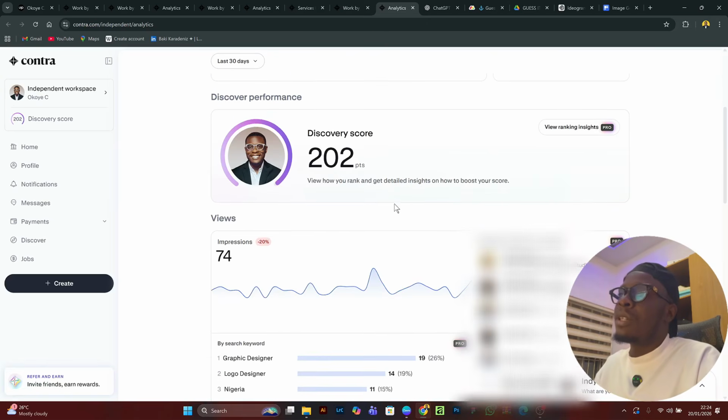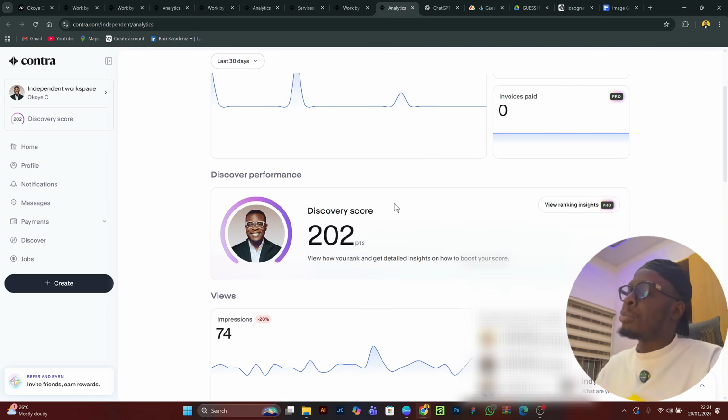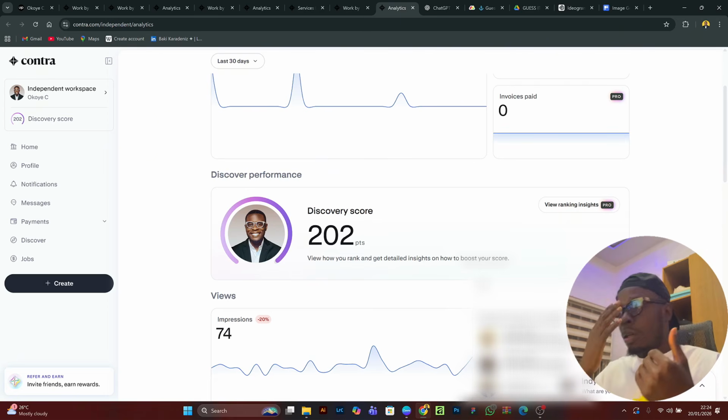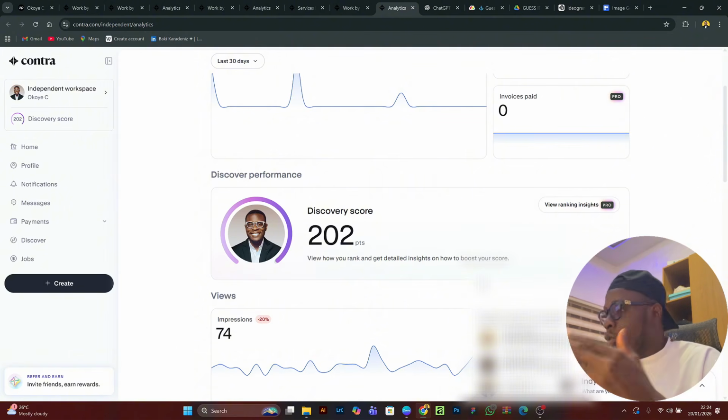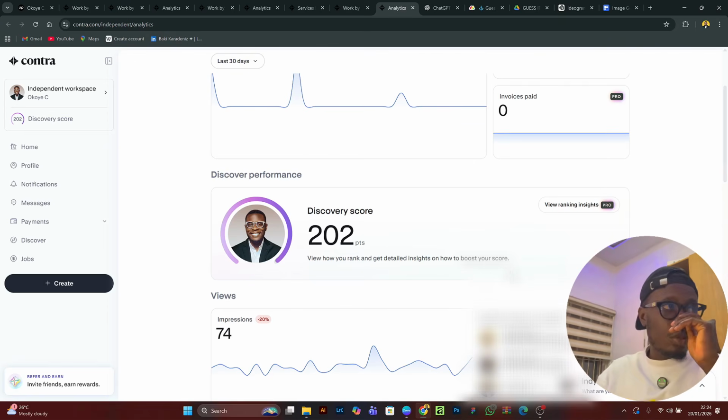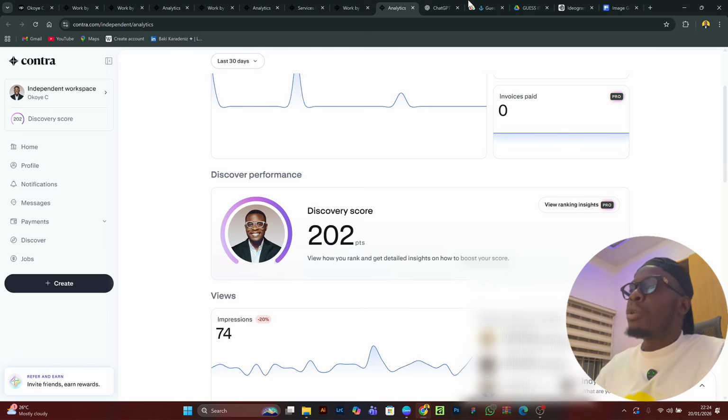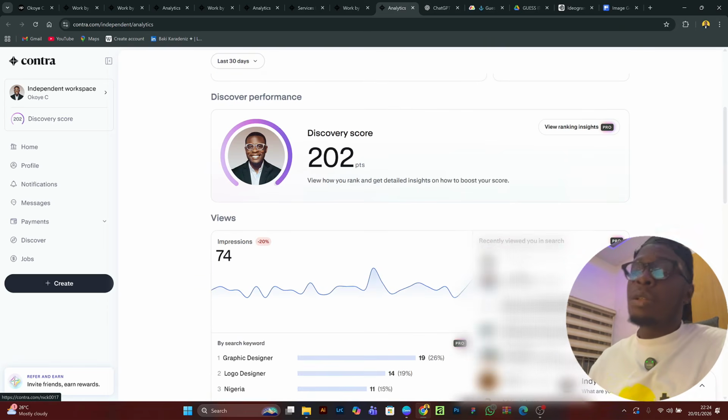This side is, in fact, for me, the most important part of Contra here, because I use it a lot. I use it to do my cold DMs. I use it to see clients that are interested in me, instead of going out of my way to send cold DMs to multiple random clients that will end up snubbing me in the end. I actually prefer coming here to check people that checked on me.